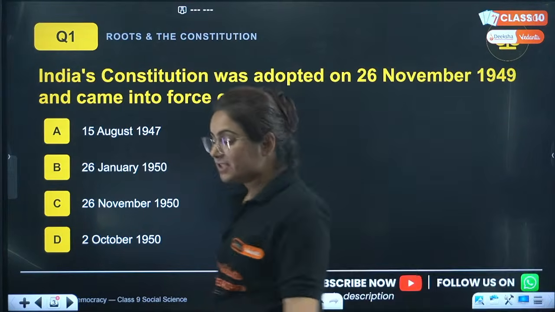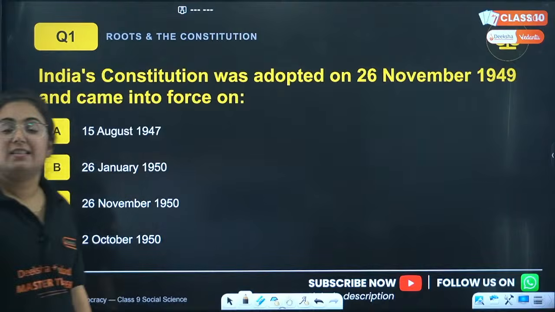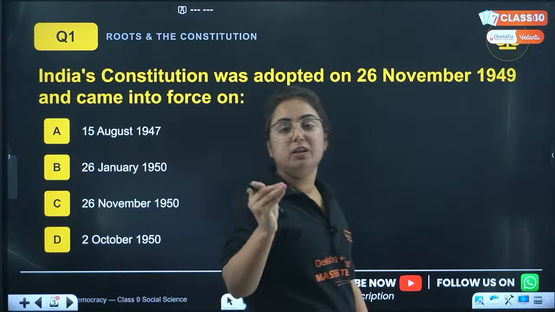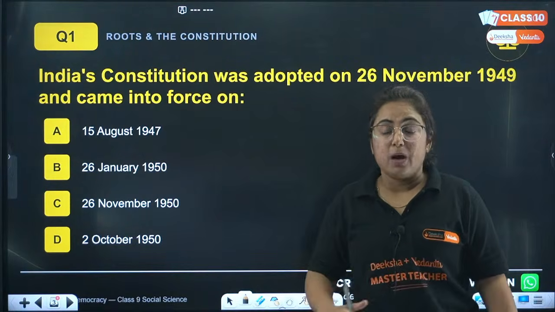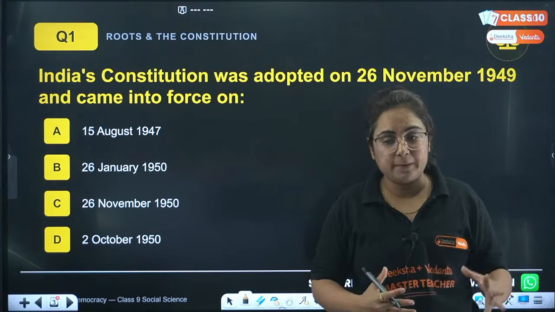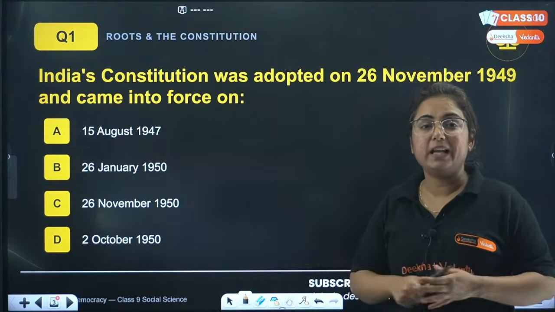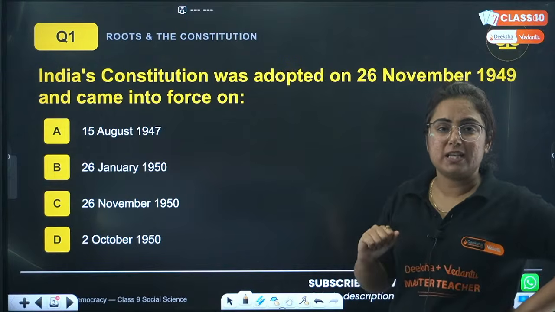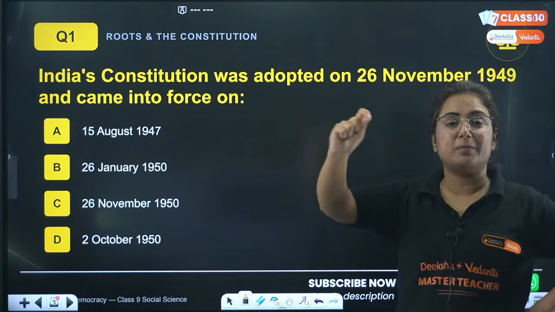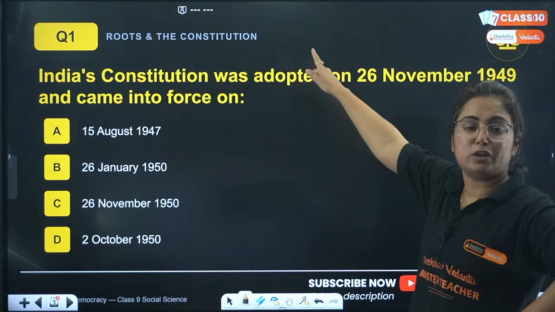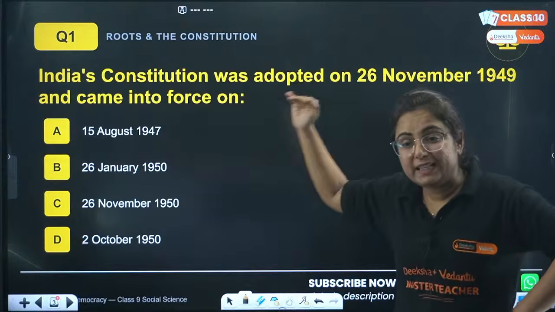So yes, this is basically the first paragraph of the chapter, which tells us that India is the largest democratic country in the world in terms of its size and population. And hence, we have written the constitution for India. However, the constitution was adopted. The preamble itself says that India, that is Bharat, shall be a union of states. That is article 1. The preamble itself says that we do hereby adopt and enact the Indian constitution on which day? 26th of November. But when did it come into force?